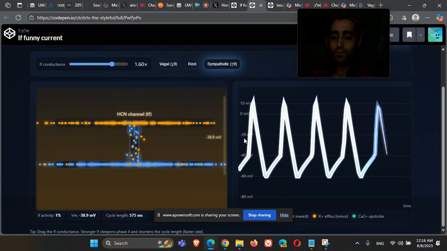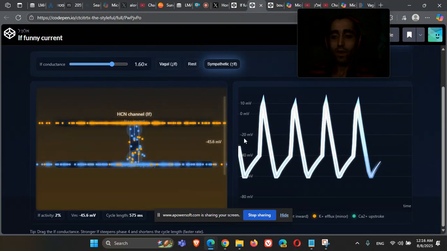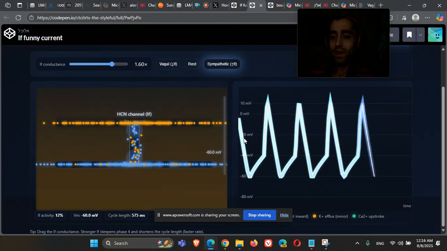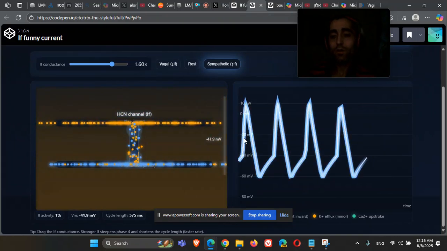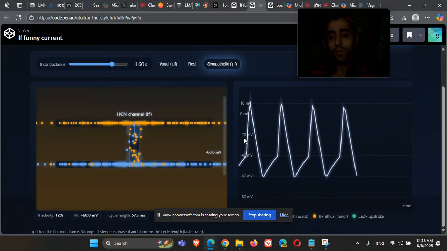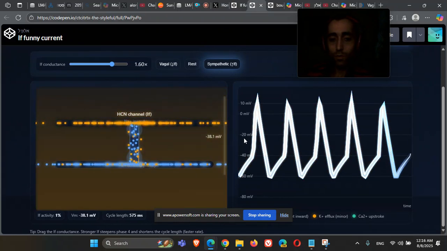This explains why the nodes are the pacemakers of the heart, because they can conduct themselves the initial depolarization after the phase 4 of hyperpolarization. This is the automaticity, the pacemaking of the heart, those important IF currents.